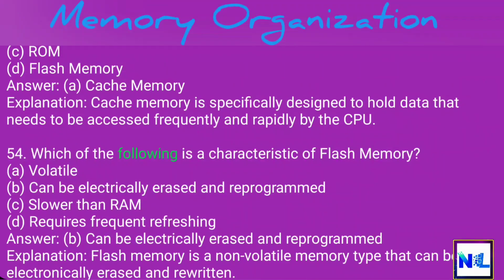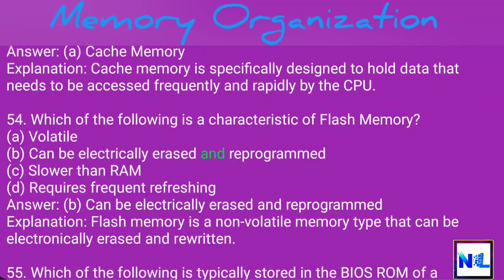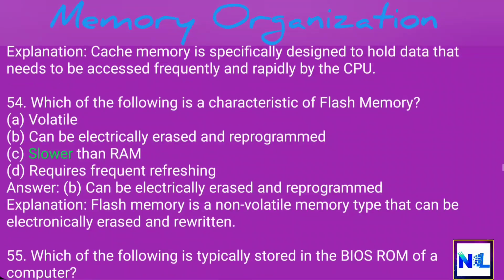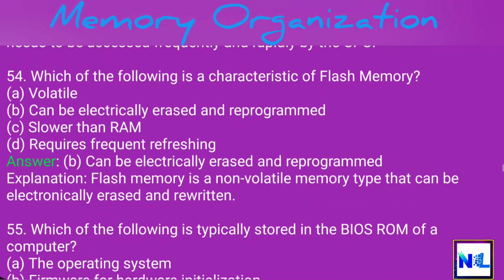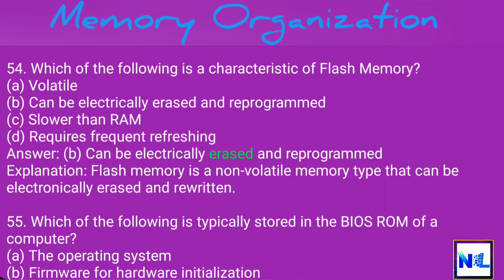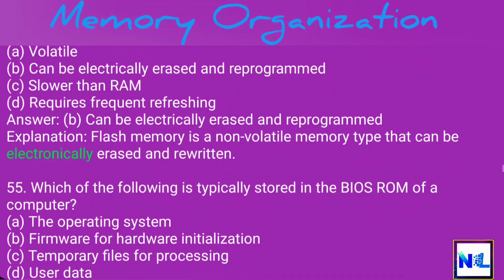54. Which of the following is a characteristic of flash memory? A. Volatile. B. Can be electrically erased and reprogrammed. C. Slower than RAM. D. Requires frequent refreshing. Answer. B. Can be electrically erased and reprogrammed. Explanation. Flash memory is a non-volatile memory type that can be electronically erased and rewritten.